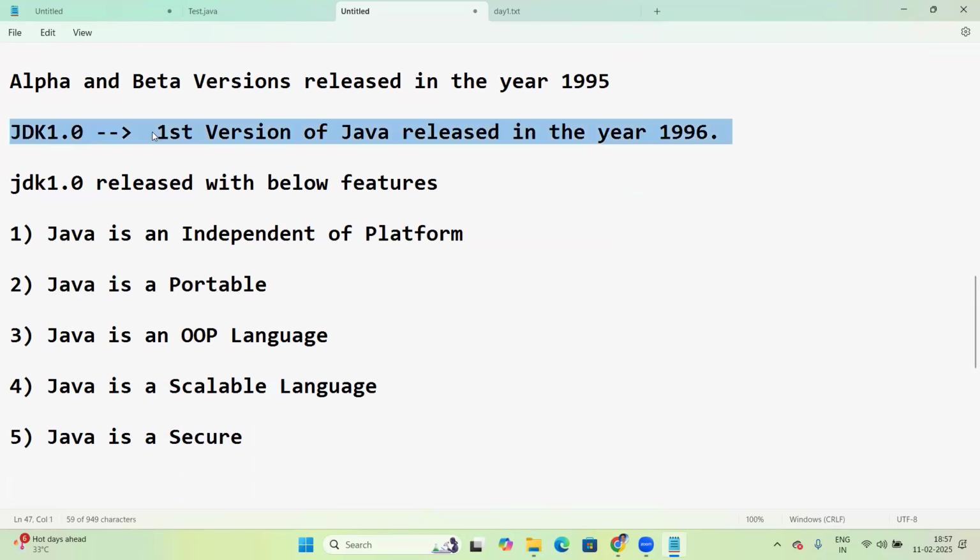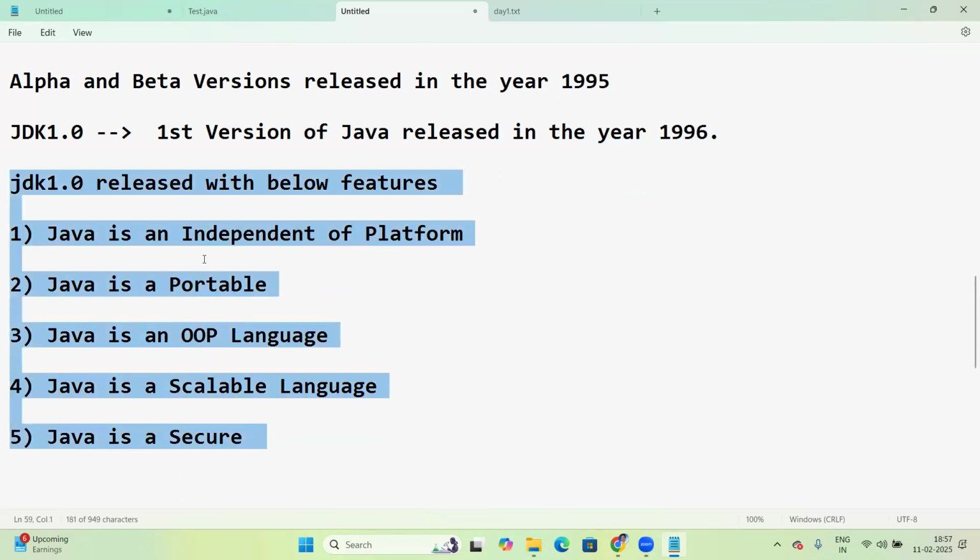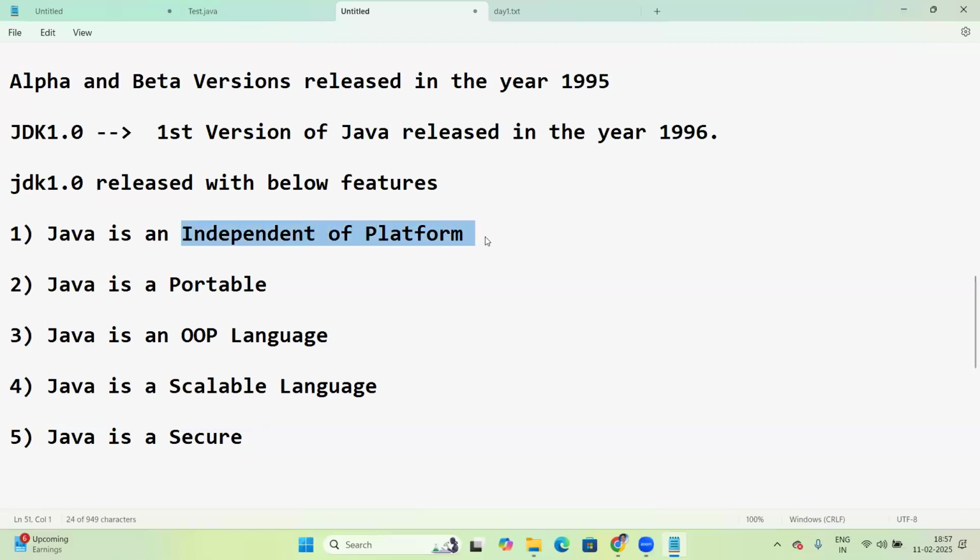So JDK 1.0, the first version of Java released in the year 1996, came with these features: independence of platform, portability, object-oriented programming, scalability, and security. What is independent of platform?